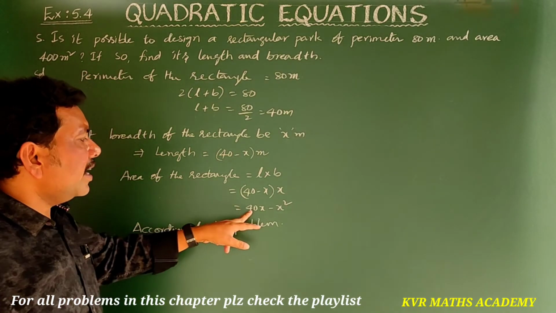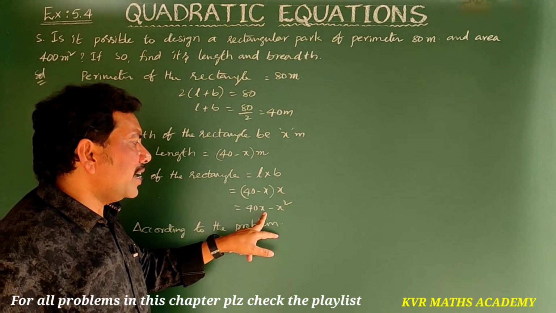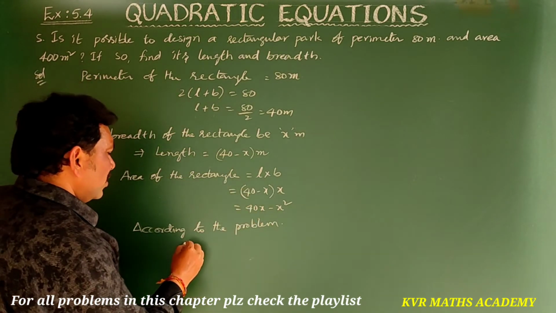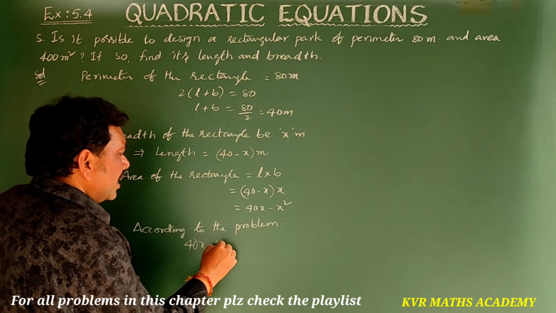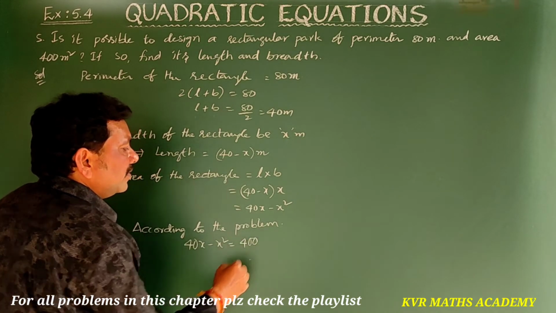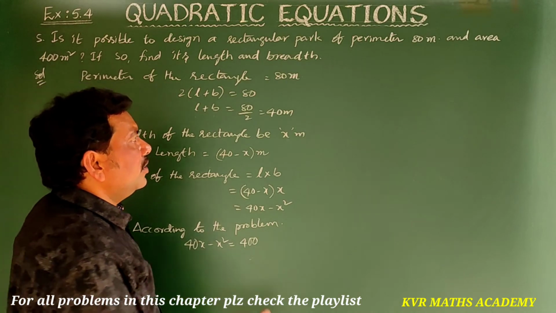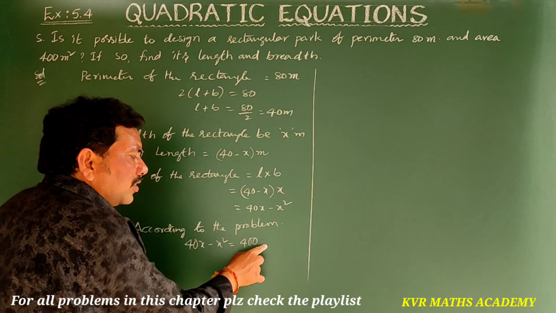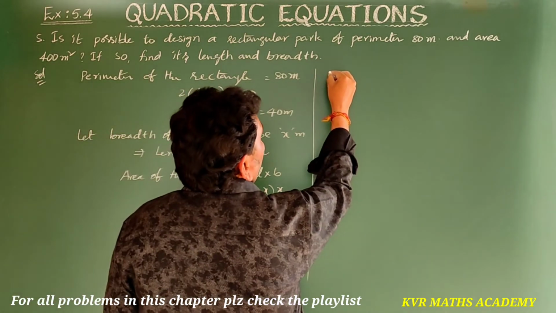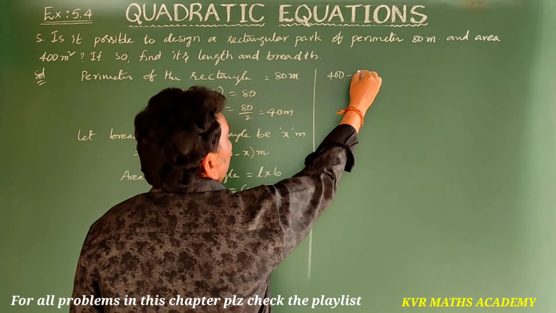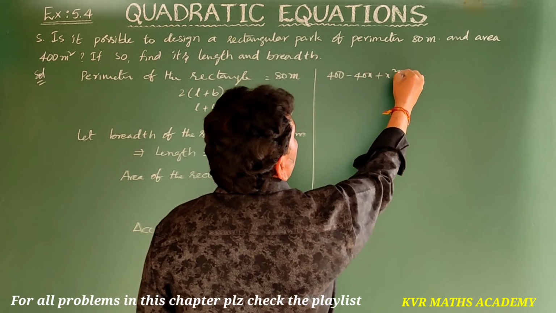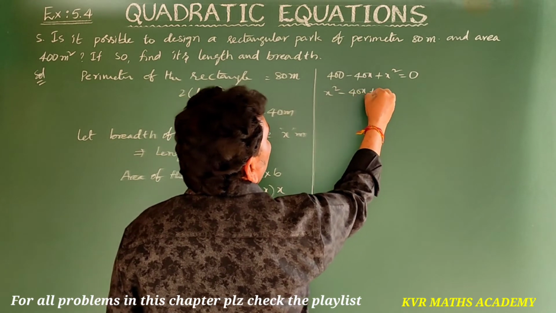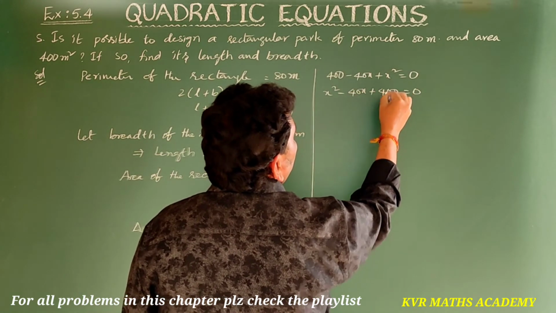Both are equal, so 40x minus x square is equal to 400. Transferring to this side, 400 minus 40x plus x square is equal to 0. It can be written as x square minus 40x plus 400 is equal to 0.